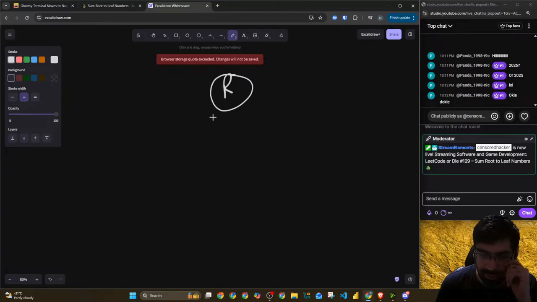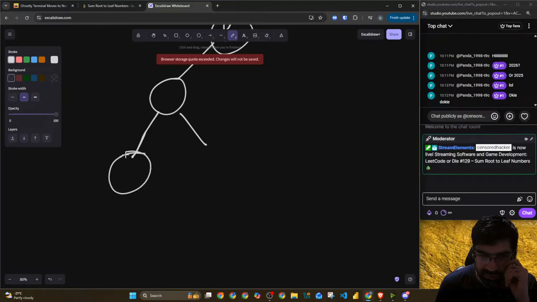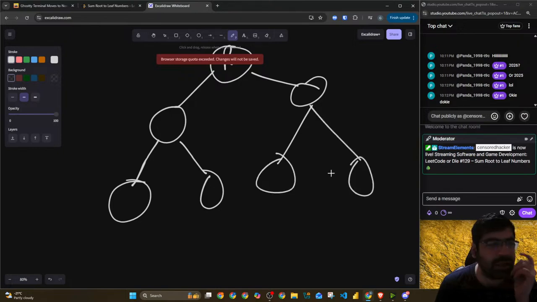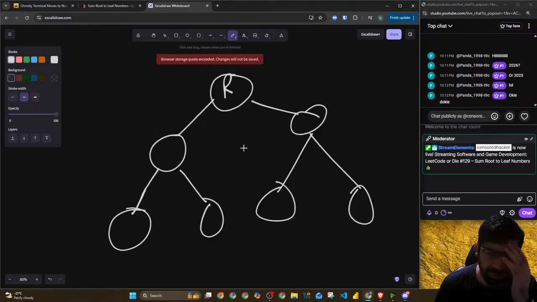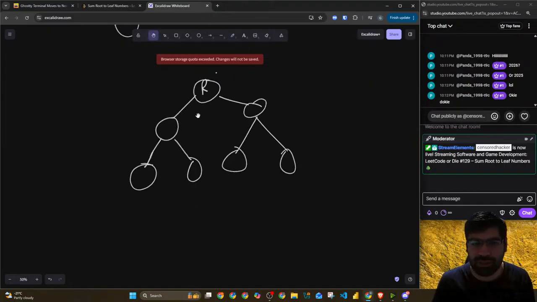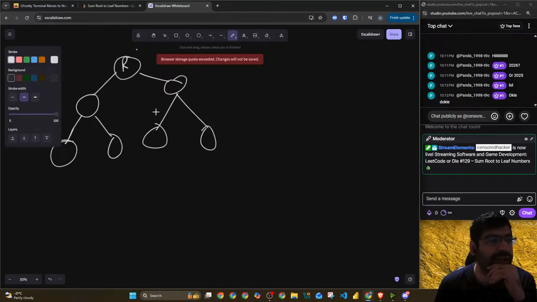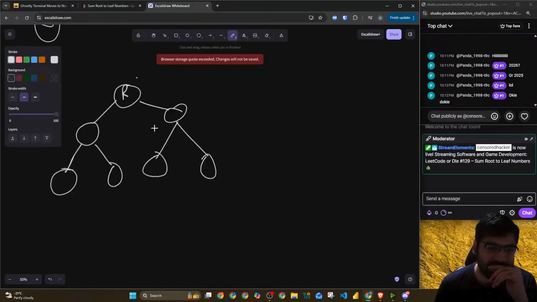So we have root, right? One node, second node, third node. Here, one node, one node, right? So if the case is like this, I think recursion is a beautiful way to get this one out. Now I'll explain how I do recursion, because I was taught by my school computer science teacher, and it has worked very well for me since then.